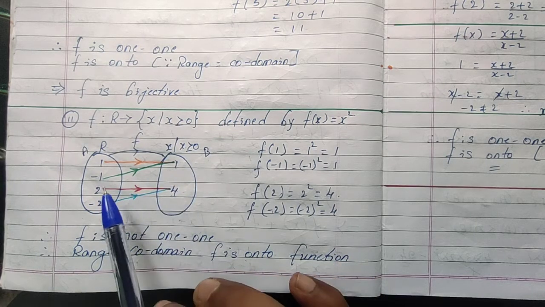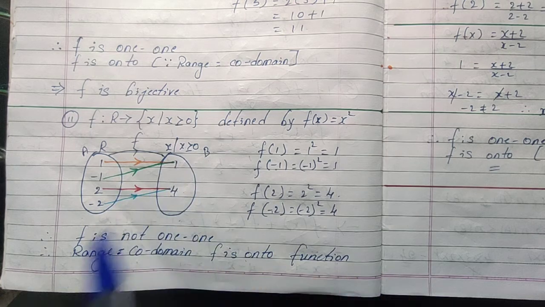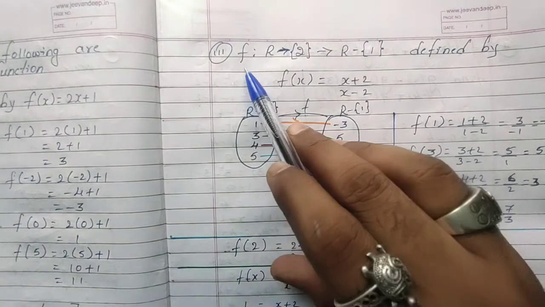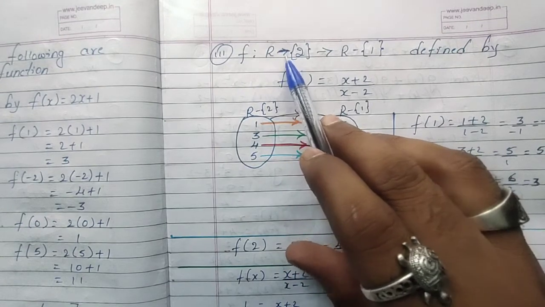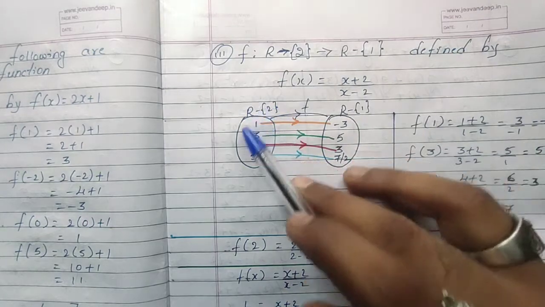One-to-one means every element should have a distinct image, but it is not. So it is a many-to-one function. The function is not one-to-one, it can be many-to-one. And it is not bijective, because if both one-to-one and onto are satisfied, then it is bijective. It is not. Here, third question, the function f from R minus 2 to R minus 1, means set